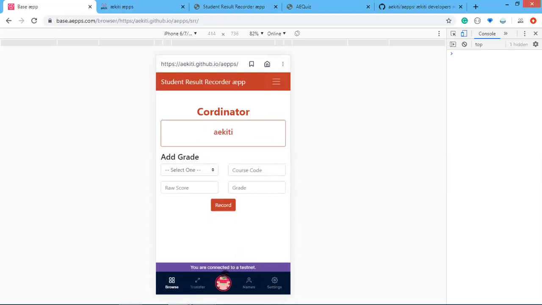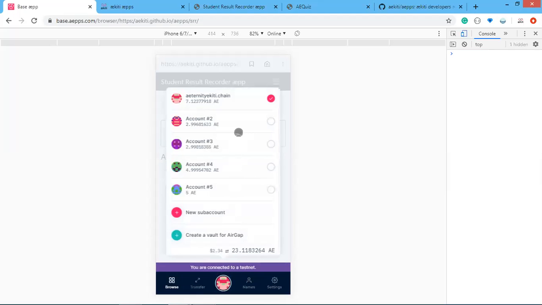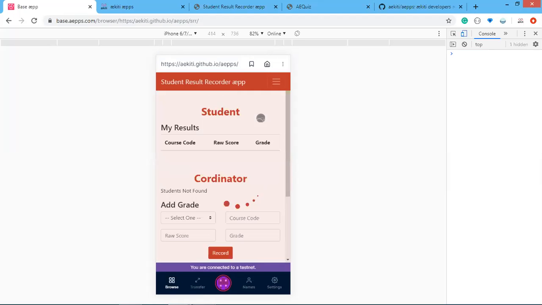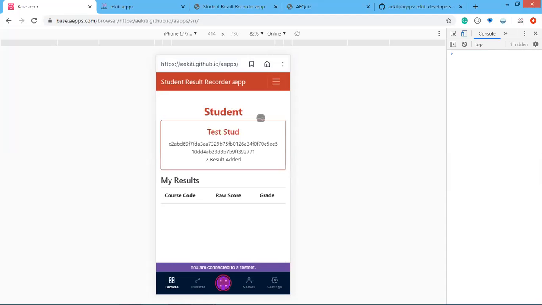Okay, now let's check the user. Let's refresh this. Now we have 2 results there: Maths 207 A, and 209 B.